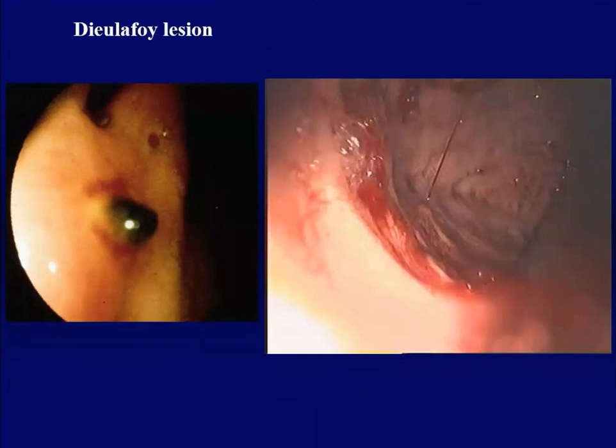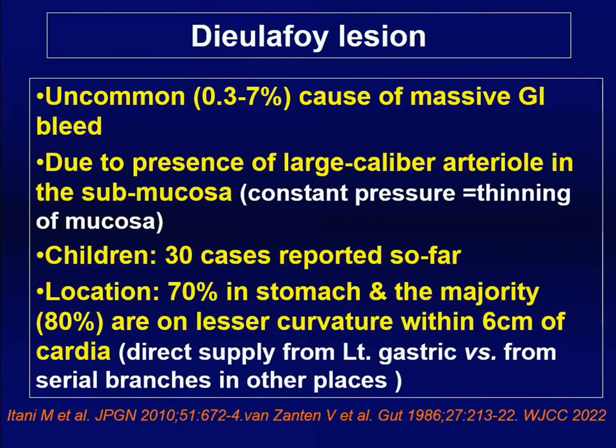Endoscopic picture, there is a spurter from a minute lesion. It's not visible at all. So this is a Dieulafoy lesion. Uncommon cause of massive upper GI bleed, but it is seen in children as well as in adults, and it can be seen throughout the GIT, but mainly it is in the stomach. What is this? This is a congenital malformation due to presence of a large caliber arteriole in the submucosa. This artery does not join a capillary, so with constant pressure, there is thinning of the overlying mucosa, and it starts bleeding. There are 30 cases reported so far in children.